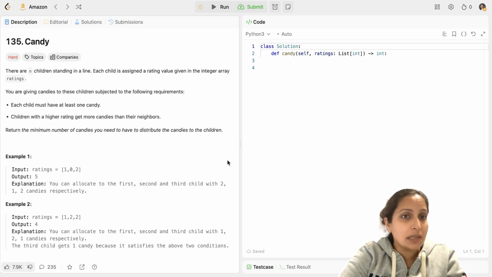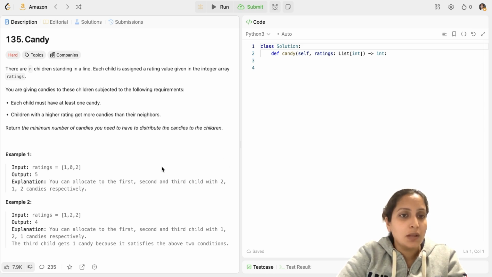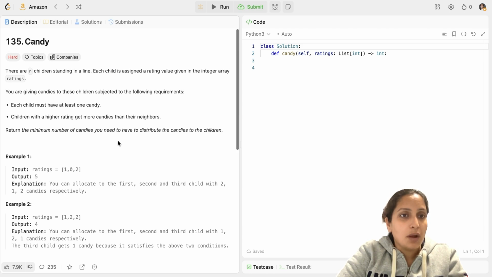There are n children standing in a line, and each child is assigned a rating value, and there's an integer array ratings provided to you, as shown in the examples here. You are giving candies to these children subject to the following rules. The first rule is that each child should have at least one candy, that is, the bare minimum number of candies you can give to a child is one.